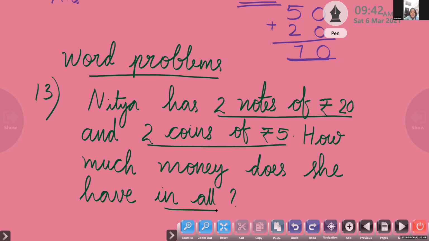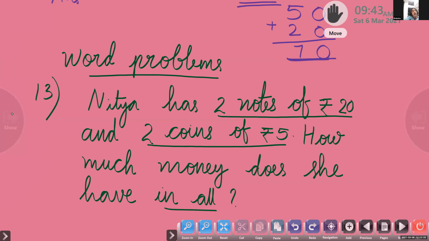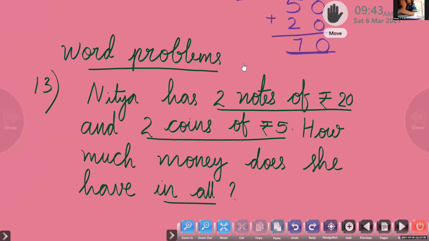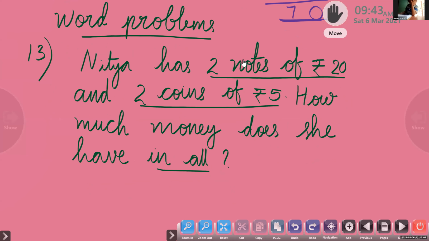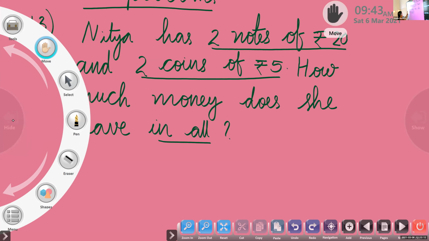Addition. 'In all' is related to addition.